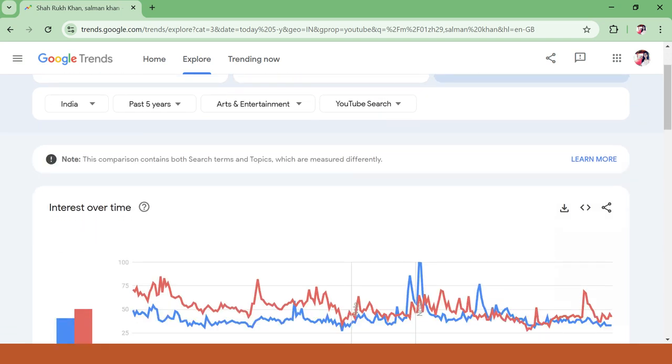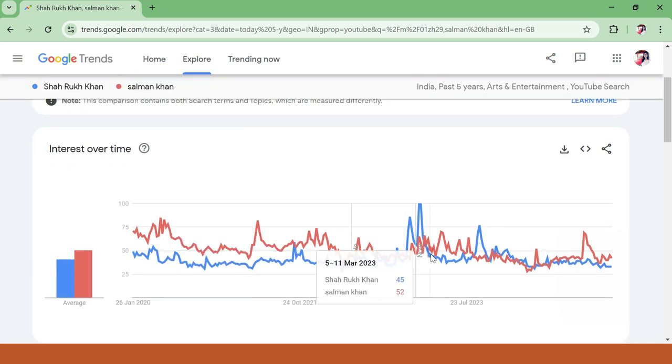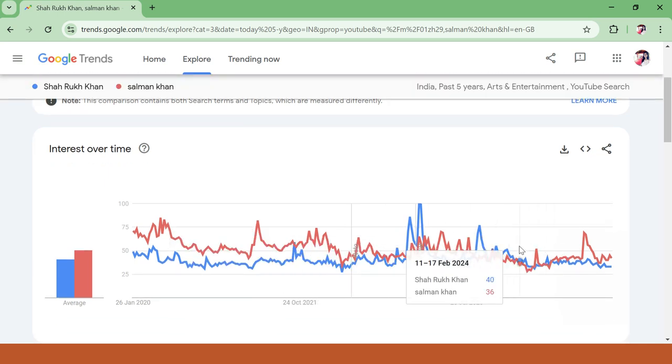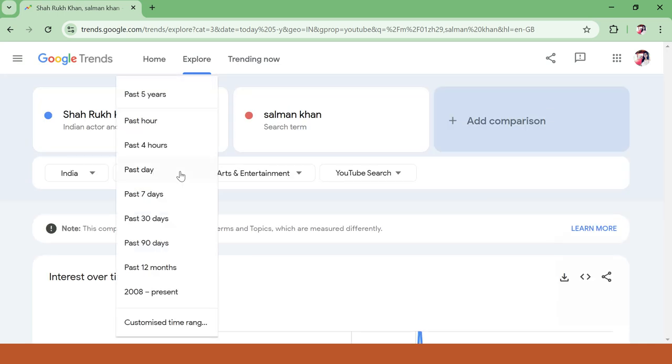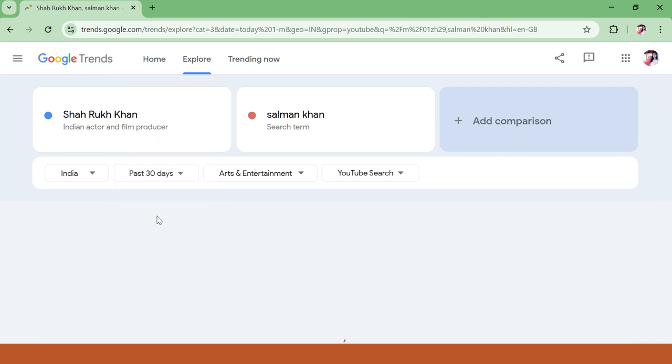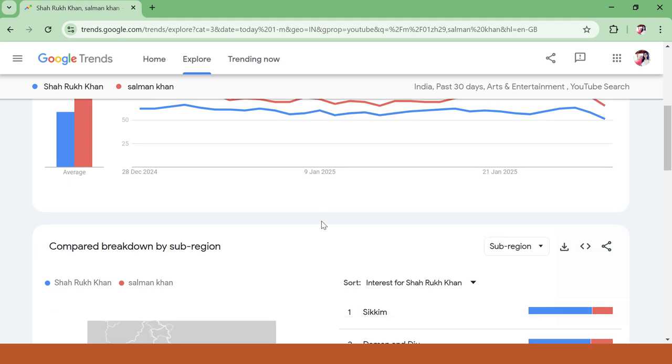I can see the comparison of both. Here I will get the proper chart of the search category. Here I can see that on average Salman Khan searches are high on this day. If I want to compare from the past 30 days, I can go and select here. I'll get the past 30 days trend.